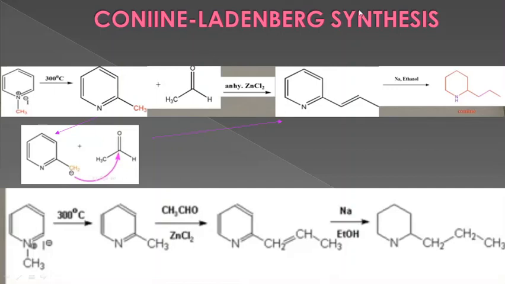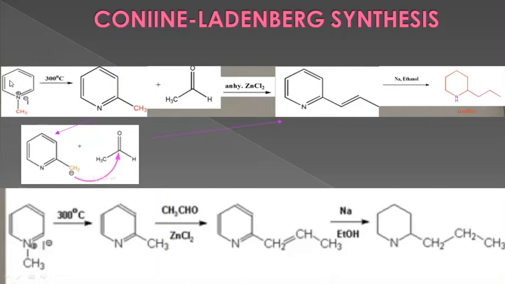Last of all, the synthesis of coniine, which is the final confirmation of the structure which we have dealt with earlier. First is the Ladenburg synthesis. In this, the substrate is N-methylpyridinium iodide.